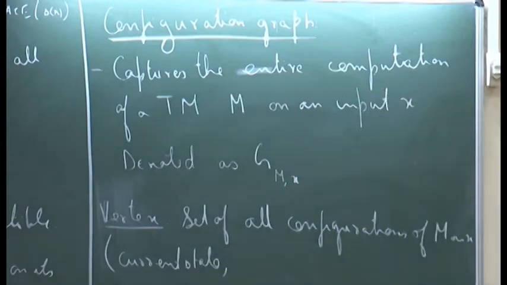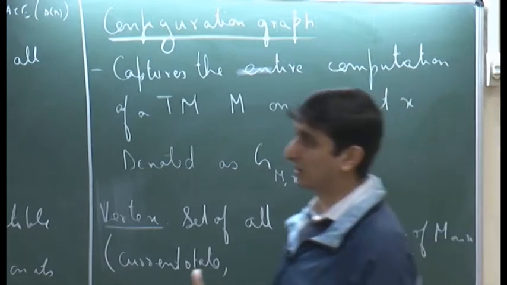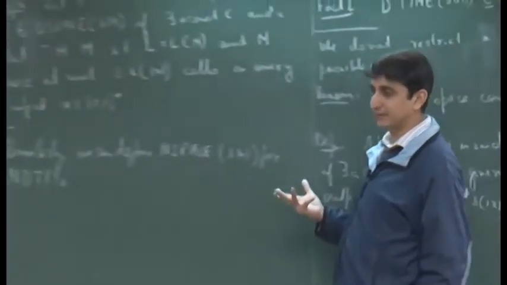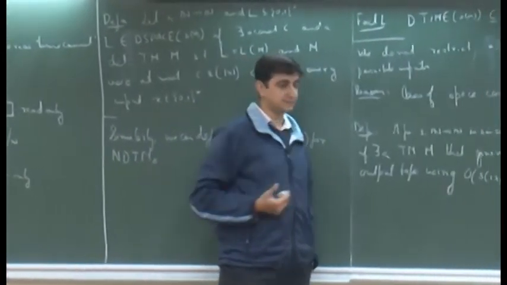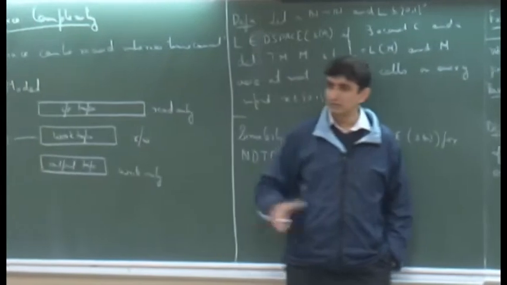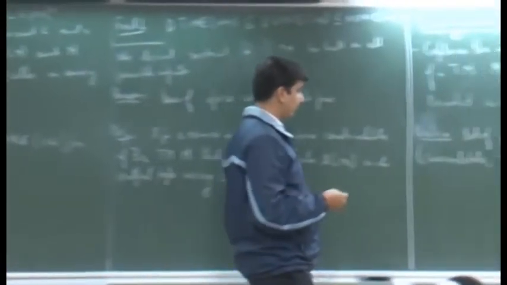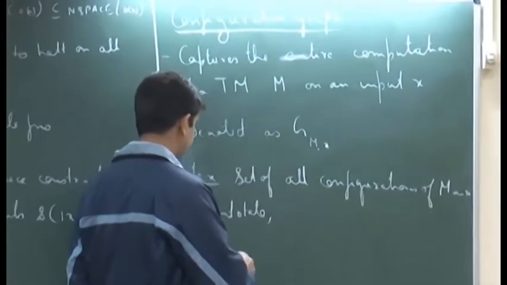It depends on the content of the work tape. We do not care about the content of the input tape, because that is fixed, since we are looking at the configuration graph with respect to a given input. So, the content of the input tape is always fixed.